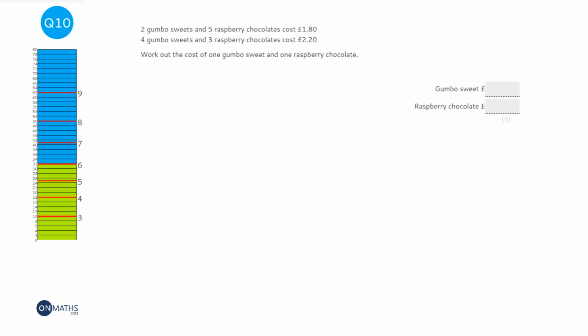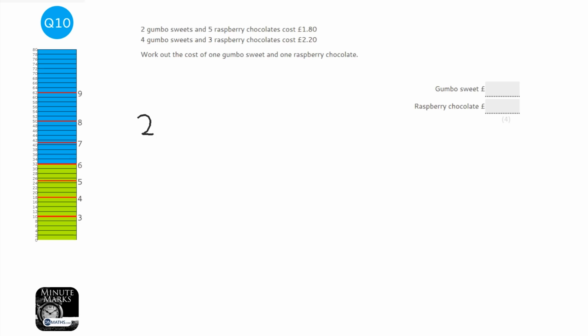So this question is a simultaneous equations question, but it doesn't kind of look like the stereotypical simultaneous equation question, because we're given a context for this. However, if you imagine S represents the price of the gumbo sweets and C represents the price of the raspberry chocolates, what we can do is we can write these two pieces of information as this.